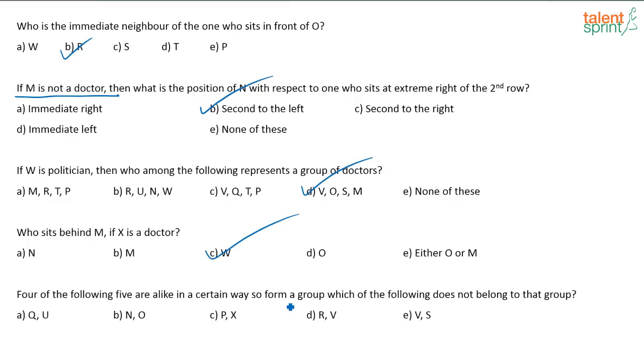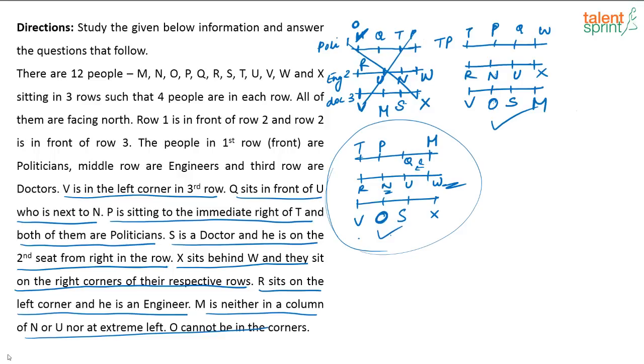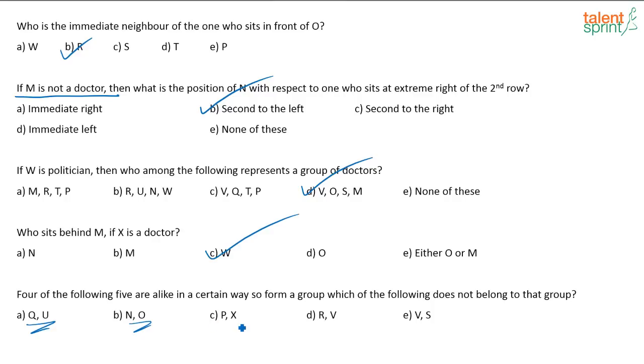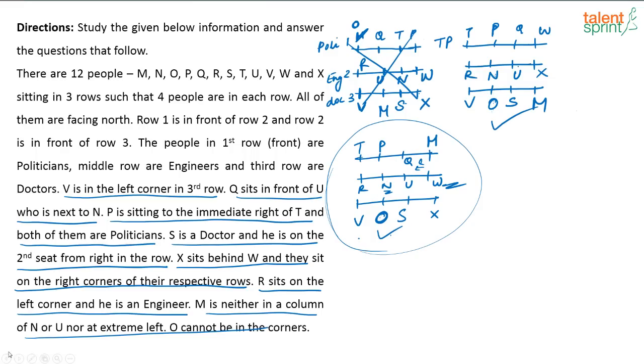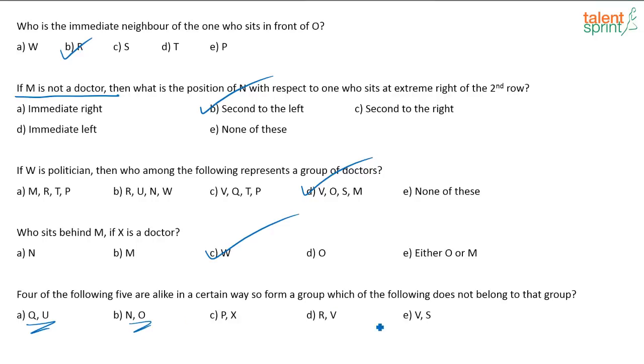Four of the following are alike in a certain way and so form a group. Which of the following does not belong to the group? QU, NO. Let us see. Q is here, U is here. N is here, O is here. Okay, they are basically in two different rows. PX, RV. P is here, X is here. R is here, V is here. Basically, the two people are in different rows.